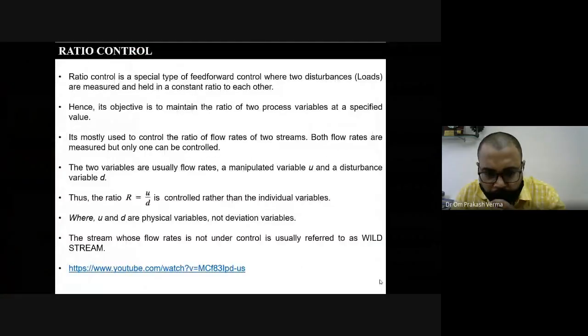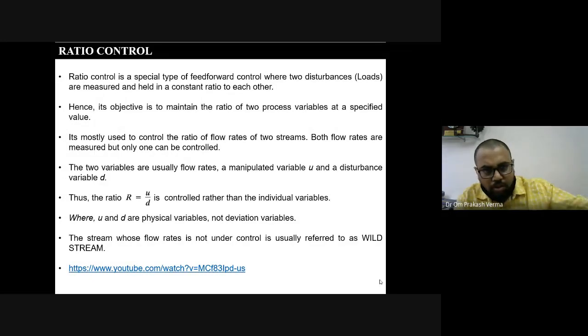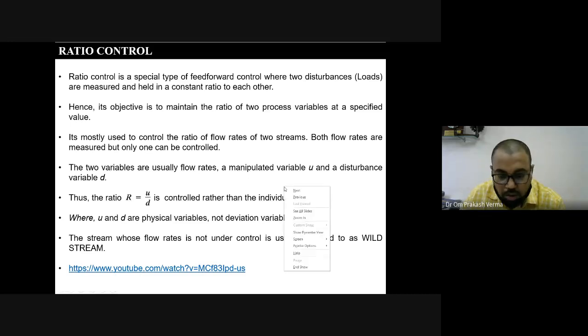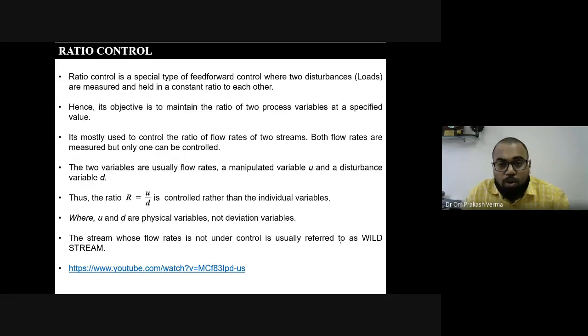Okay, so today we are going to discuss another control, that is the ratio control. So basically, a ratio control is used to ensure that two or more flows are kept at a constant ratio, where two or more flows are flowing at that place, even if the flows are changing.